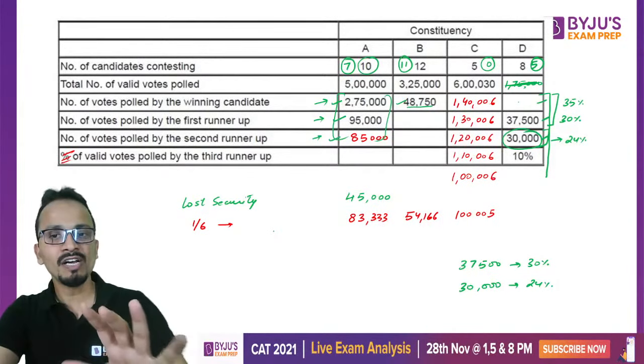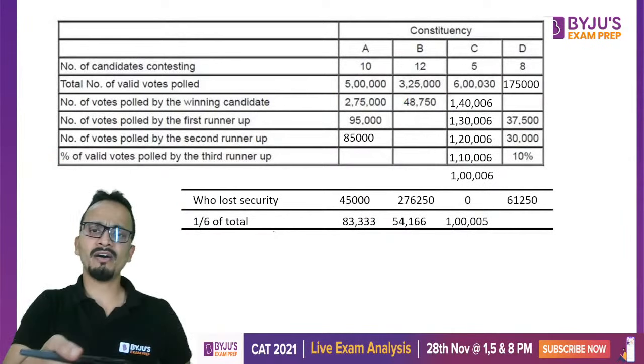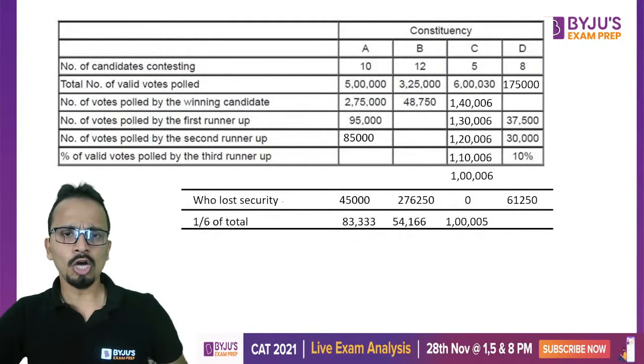So now I have finalized this table in front of you. The values that I have written on the other page, I have written here. So who lost security, number of votes for them will be 45,000 in total.